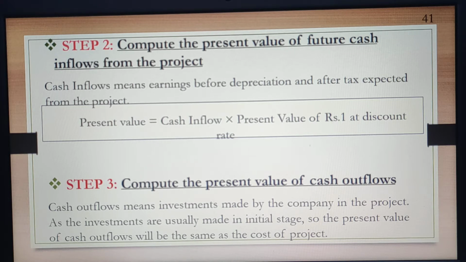Our third step is to compute the present value of cash outflow. Cash outflow means investment made by the company in the project. As the investment is usually in the initial stage, the present value of outflow will be the same as the cost of the project.